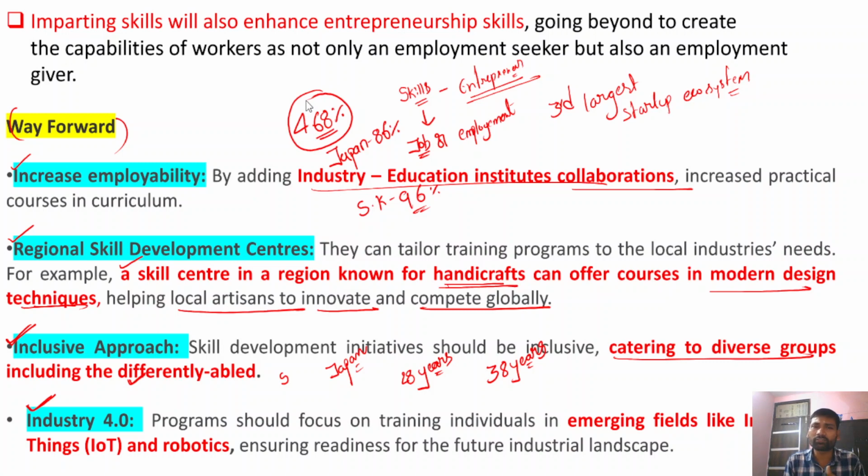India can particularly focus on vocational training of students, promoting innovation, and skill development of the existing workforce. So these aspects would make India achieve its ambitious goals. So this is how you can conclude this answer.